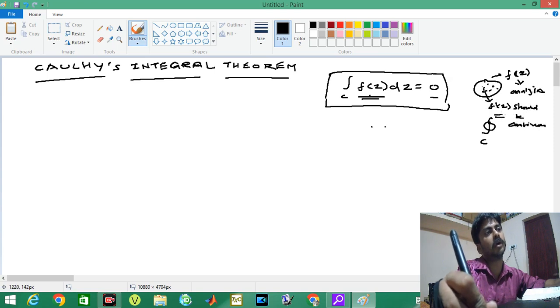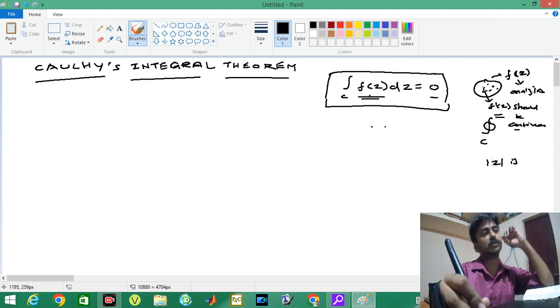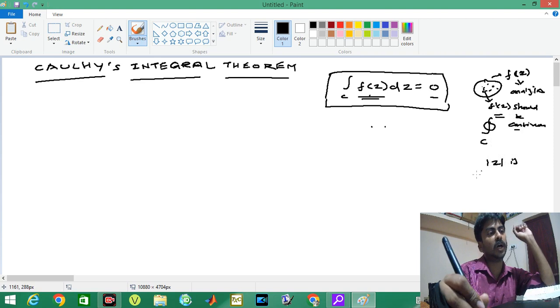See, f dash of z means the derivative exists, and if the derivative exists then the function is continuous. I will give an example: modulus of z is a continuous function, whereas it is not differentiable at a point. So it is not necessary that all continuous functions are differentiable, whereas all differentiable functions are continuous.